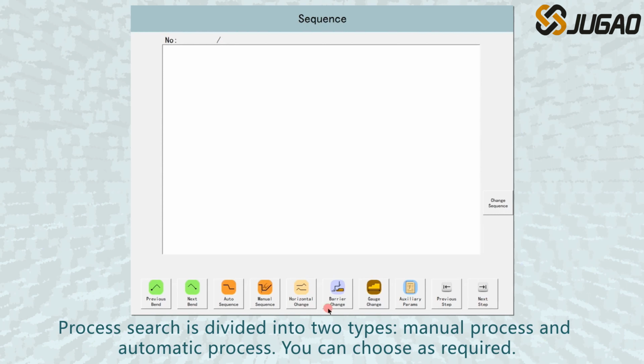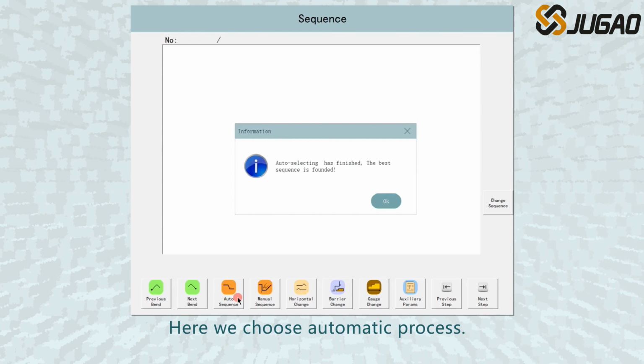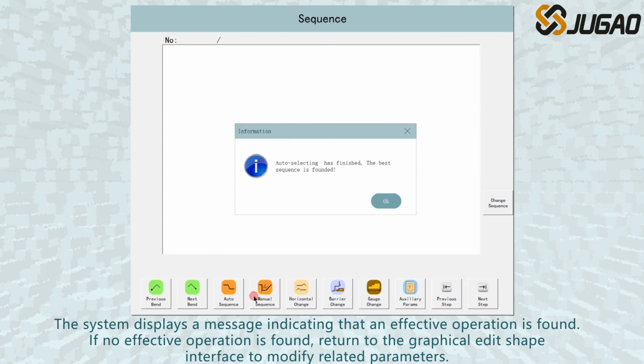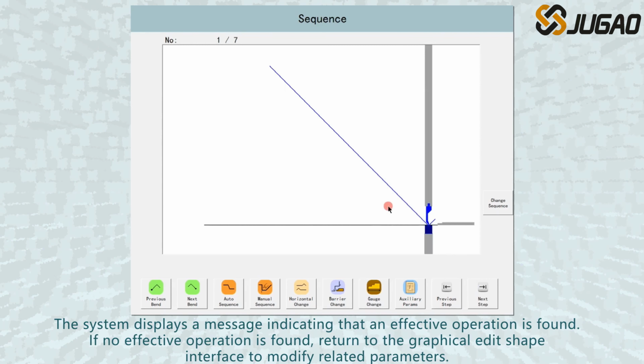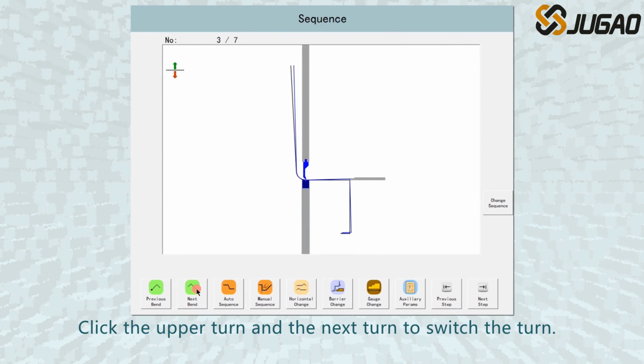Process search is divided into 2 types: manual process and automatic process. You can choose as required. Here we choose automatic process. The system displays a message indicating that an effective operation is found. If no effective operation is found, return to the graphical edit shape interface to modify related parameters. Click the upper turn and the next turn to switch the turn.